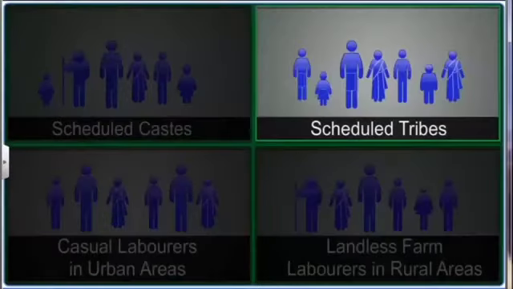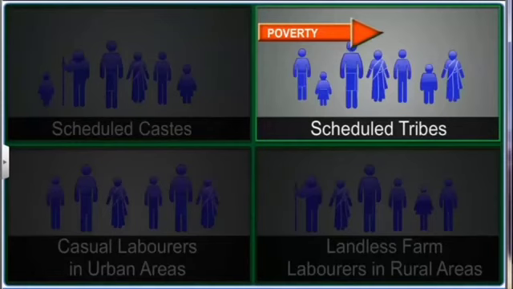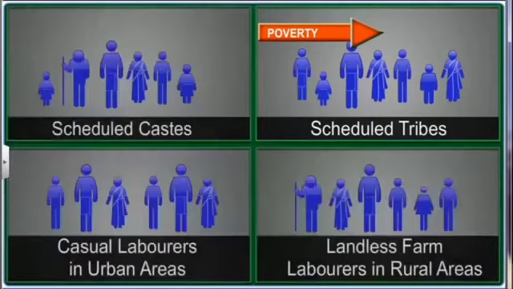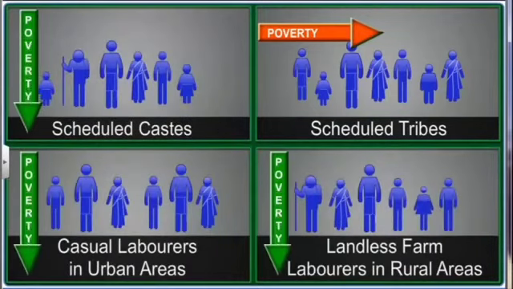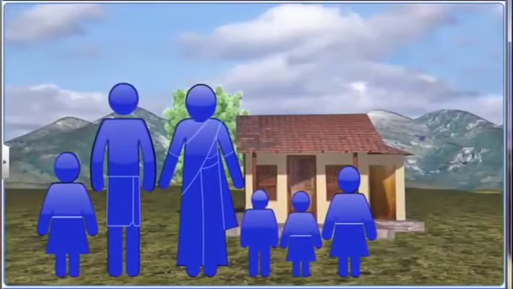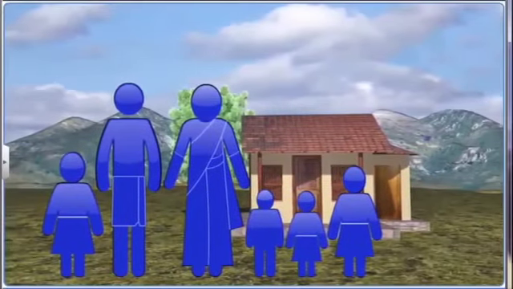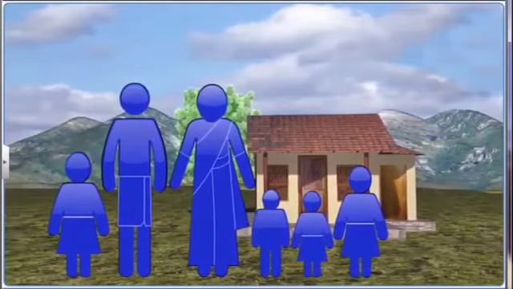The scheduled tribes continue to be the most vulnerable group, as studies show no decline in the poverty of these people. The other three groups, however, have shown some decline in poverty in the last decade. Even within a family, some people are more vulnerable and suffer more than the others due to poverty.